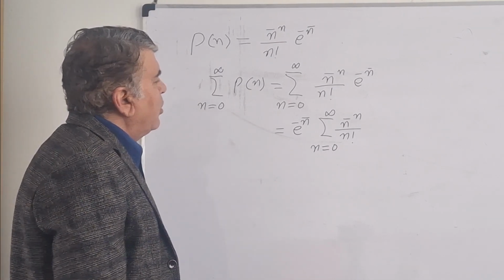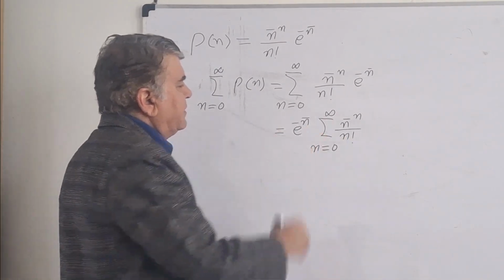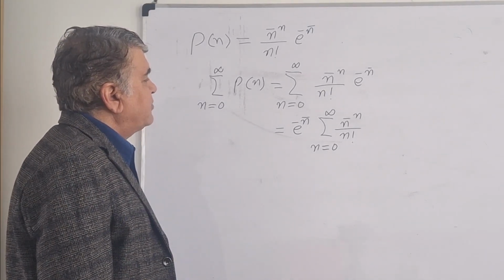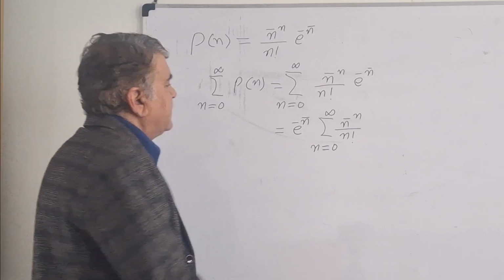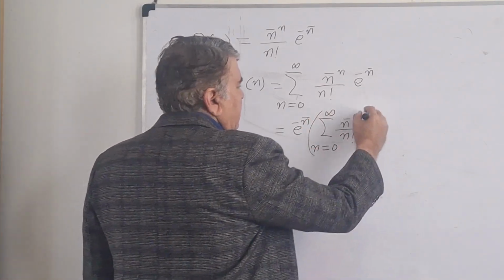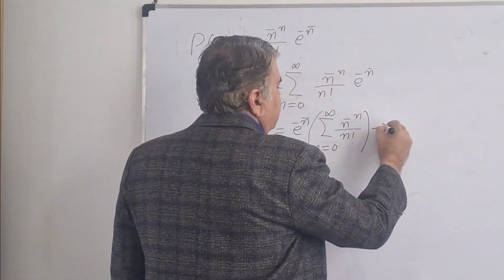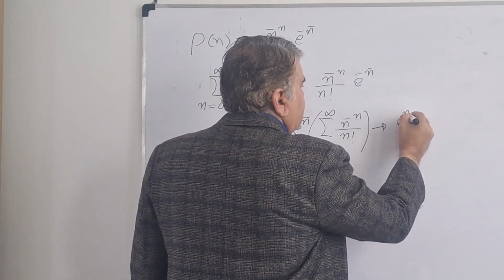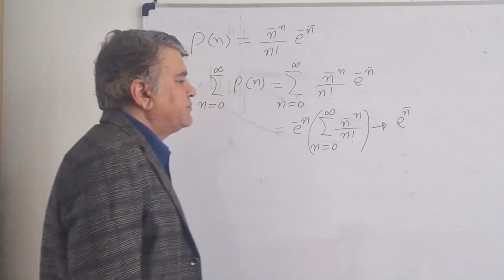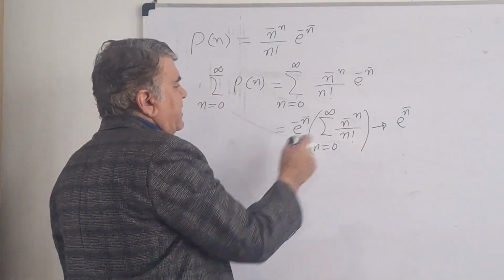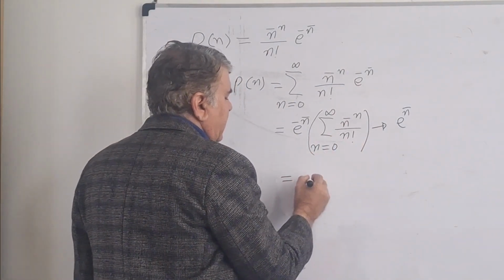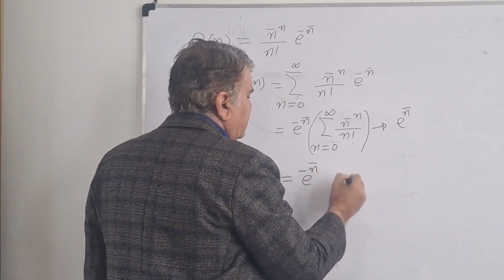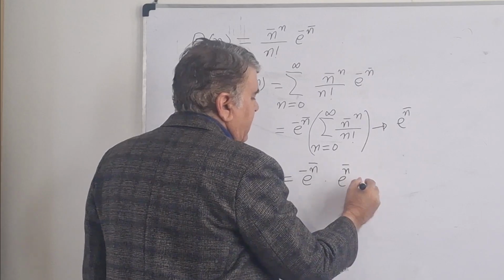And if I look into this thing, it is simply the Taylor expansion of the exponent of n bar. That is, this thing is in fact equal to exponent n bar. And if I replace that value here, I write exponent minus n bar multiplied with exponent plus n bar.